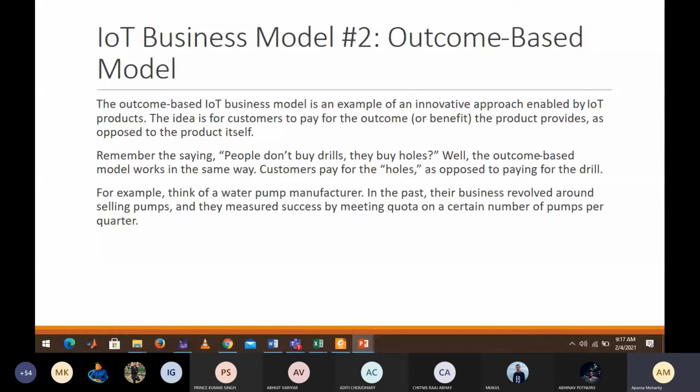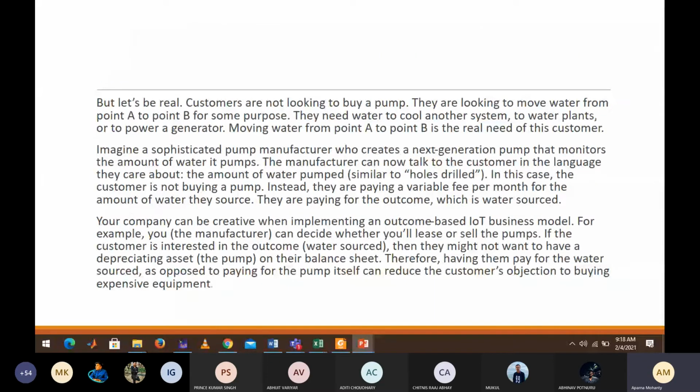So the second approach is the outcome based model. Here you try to sell your product specifying that if you take this, this will be your outcome. Suppose you are manufacturing a smart band. You don't sell it as a smart band. You tell the customer, sir, if you take this band, your health will be monitored, your heart rate and pulse rate will be monitored. If your heartbeat goes up, your doctor will be informed. That's how you try to sell your product. This is all about the outcome based approach.